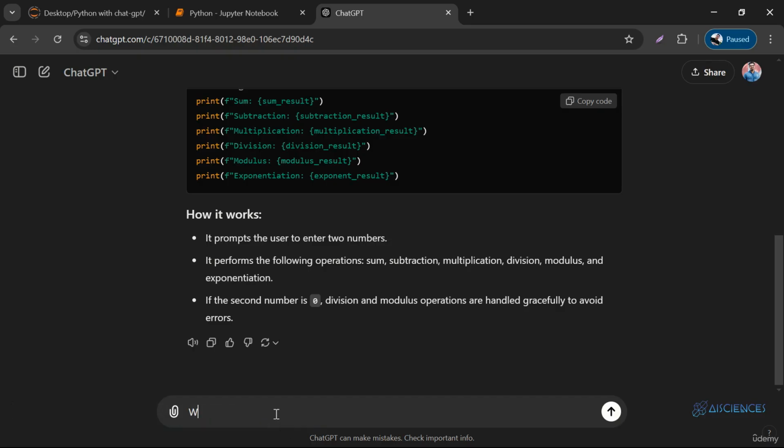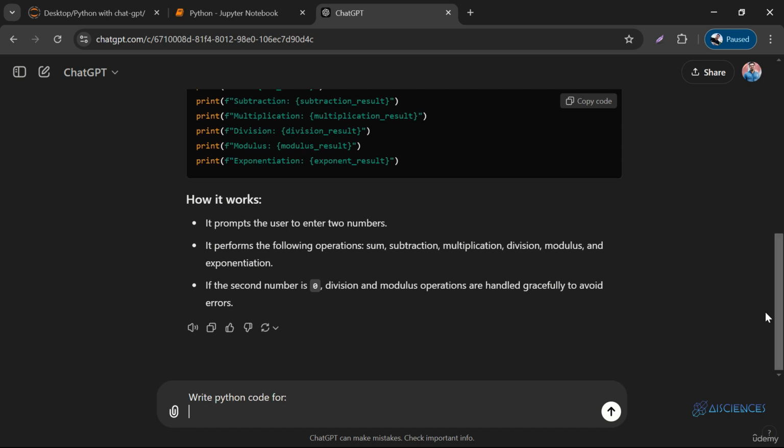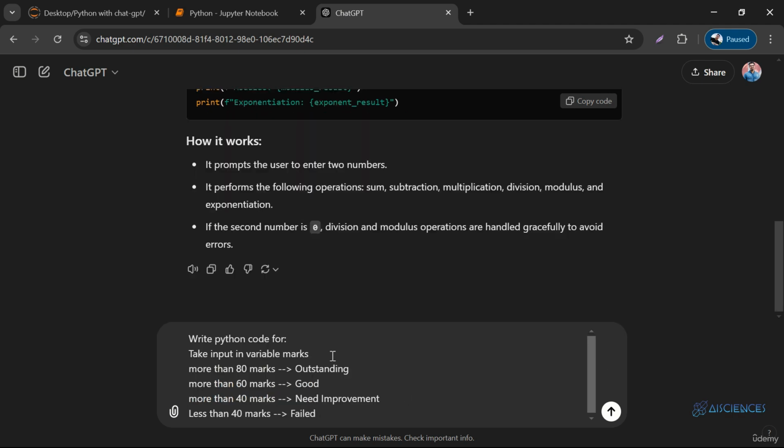I'll say, write Python code for, okay. So here I'm going to paste it as it is, but I'm going to make a few changes. So I'll say first take input in variable "marks". Since it is a particular variable, I'll write it in quotation marks.